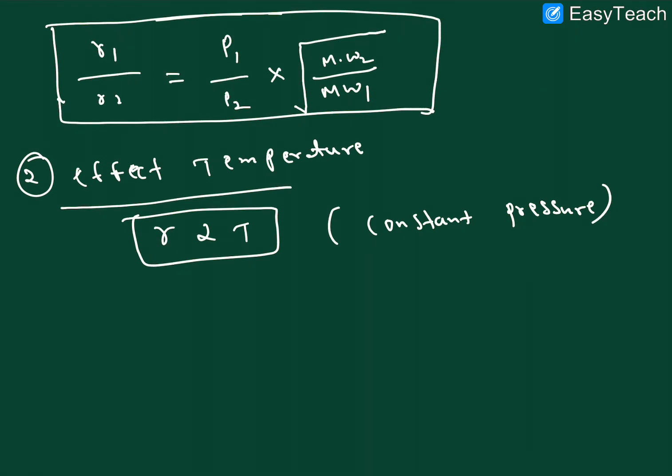So R1 by R2 is equal to the square root of T1 by T2.